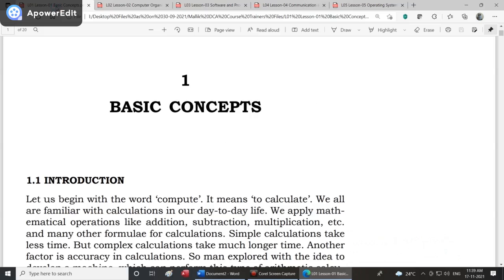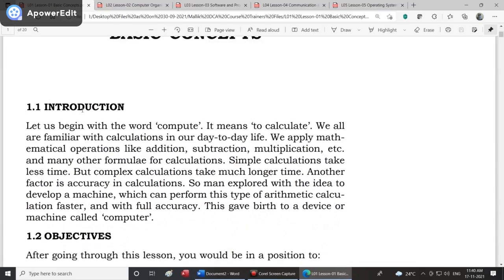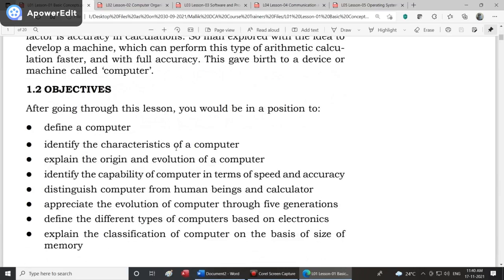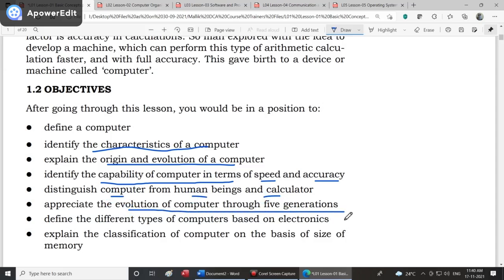What does lesson 1 consist of? We will go just for a descriptive understanding. It has 20 pages. It will have an introduction, it will define what a computer is, it will identify the characteristics of a computer, it will help you understand the origin and evolution of a computer, and it will give you an understanding to identify the capabilities of the computer based on speed and accuracy. It will also distinguish between what a computer is, what a human being is, what a calculator is. It will tell me about the evolution and the first 5 generations of computers.